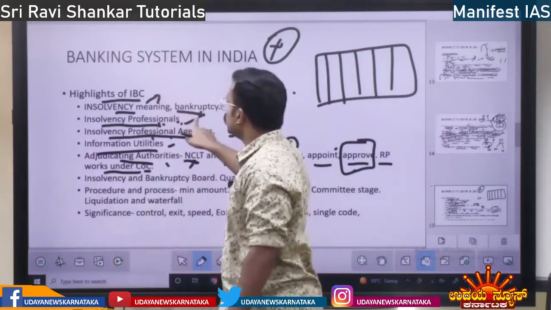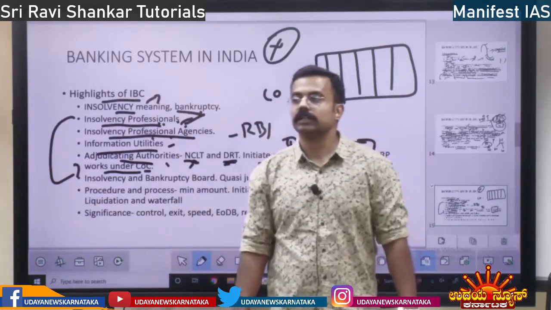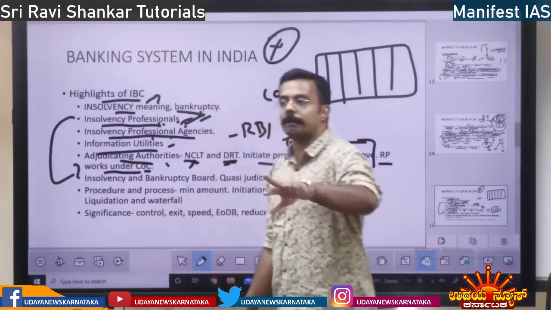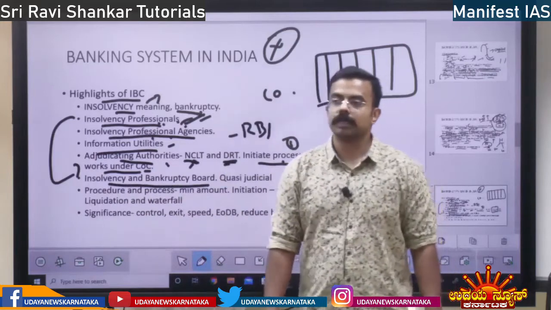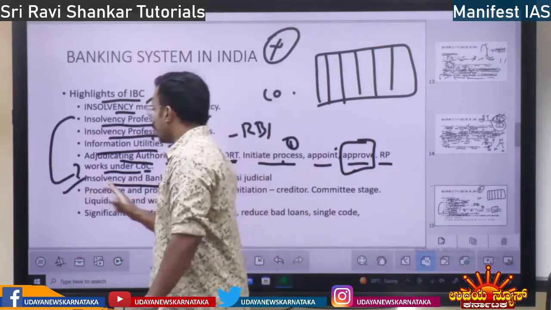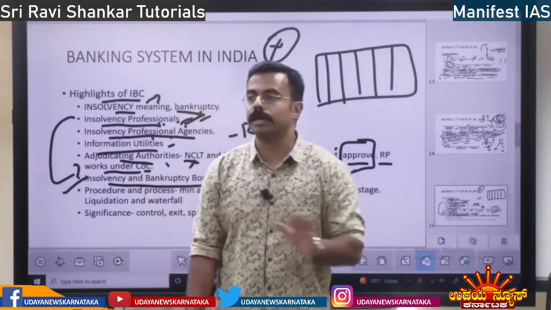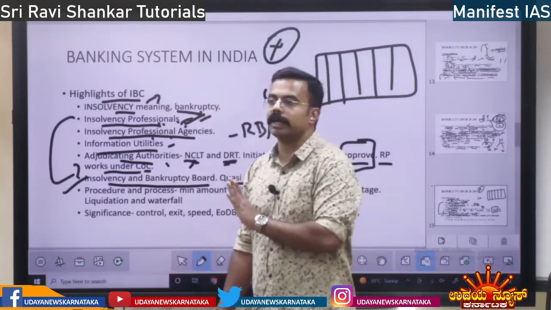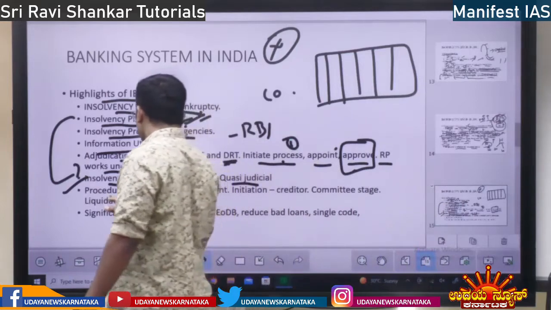So this person, the insolvency professional, will work under the directions of the committee of creditors. According to what the committee of creditors says, they are going to work and revive the company. Clear? Okay. So here there is an Insolvency and Bankruptcy Board, IBBI, Insolvency and Bankruptcy Board of India, which they have formed, and it is a quasi judicial body. Quasi judicial means it is not a complete judicial body, half judicial and half executive. Half of them will be appointed by the government, half of them will be judicial, right? Quasi judicial body.